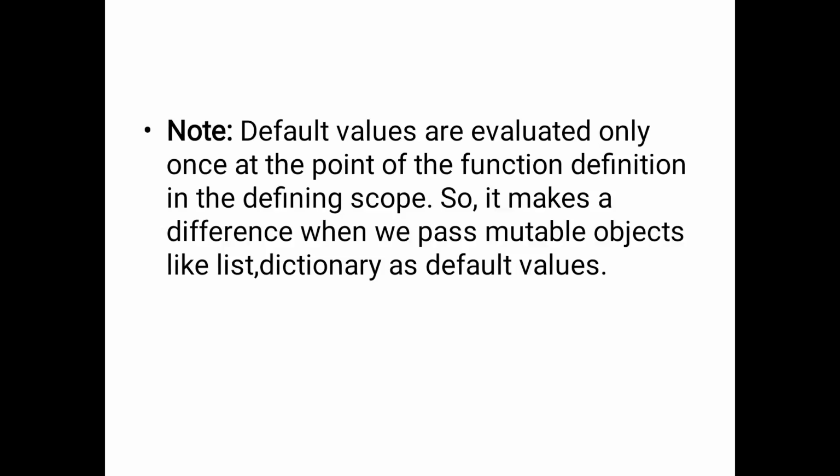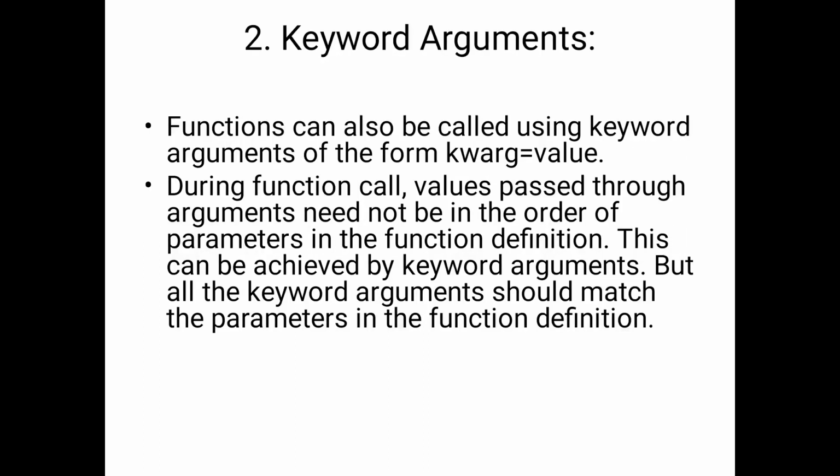The important point is that the default values are evaluated only once, at the point of the function definition, in the function scope only. So it makes a difference when we pass mutable objects like lists or dictionaries as default values.